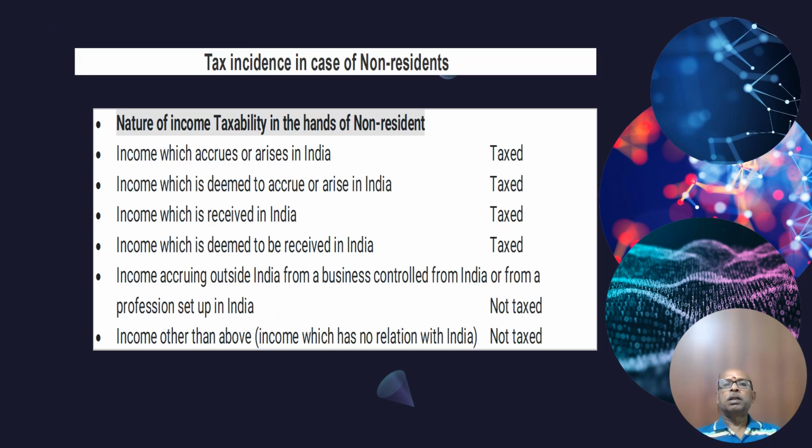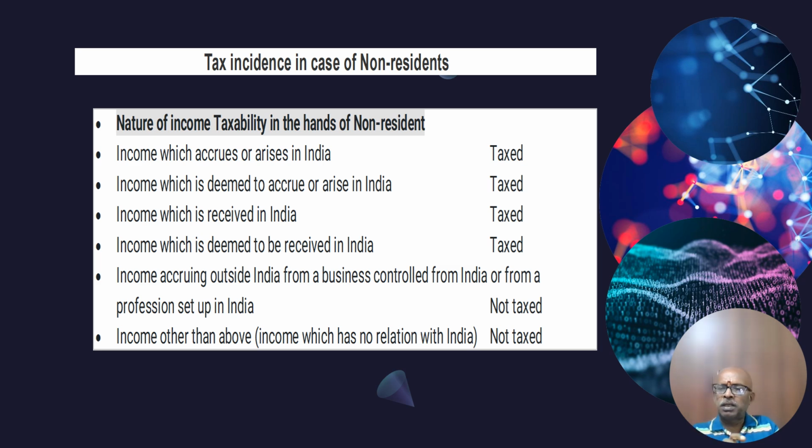Now, non-resident. Suppose he is not staying in the country for one particular year 6 months or more, or in the last 4 years a total of 1 year, and in the last year at least 2 months. He is not there, so he is non-resident. In that condition, the income which accrues or arises in India is taxed. What is accrual and actual?